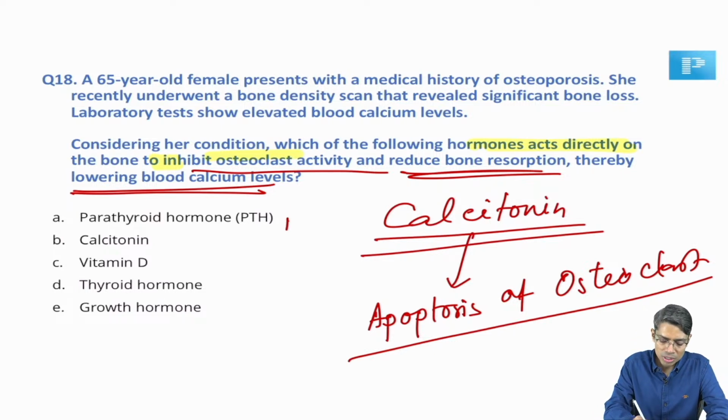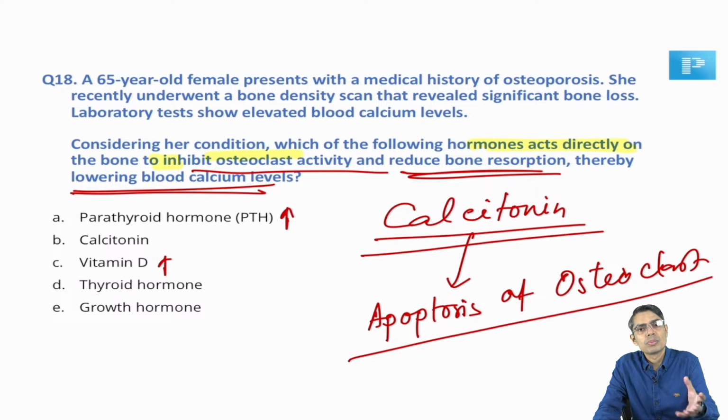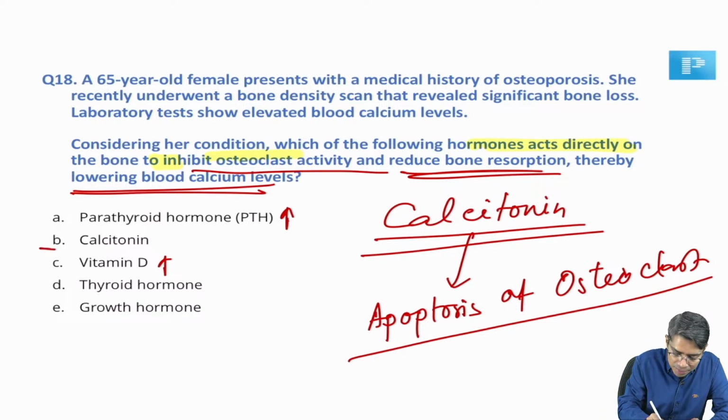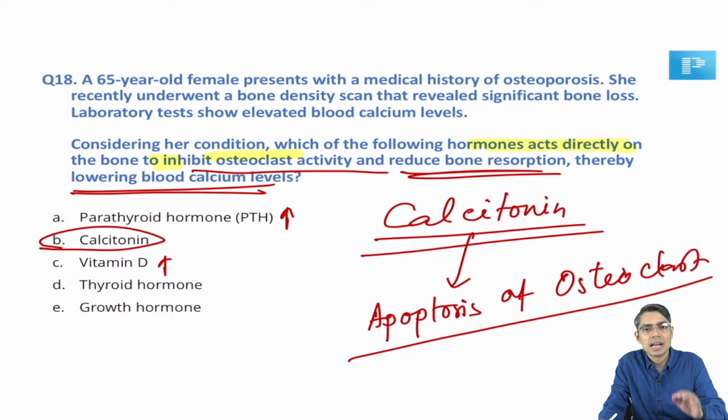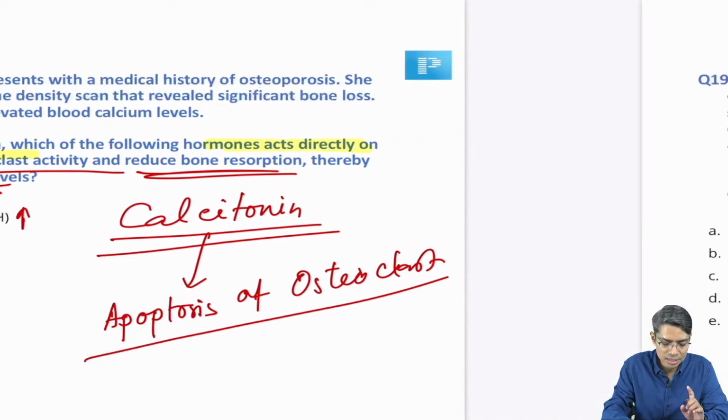Otherwise, if the parathyroid hormone is high, if the vitamin D is high, they are going to cause bone resorption. High vitamin D can also cause bone resorption. Parathyroid can also cause bone resorption. Bone resorption means bones will be more fragile and bone calcium will ooze out into the blood and blood calcium will be increased. But it is calcitonin which is going to prevent bone resorption by causing apoptosis or killing of osteoclast cells. So, whenever your osteoclast is inhibited, bone resorption will be inhibited and your calcium in the blood will be lowered. All of you know this. So, calcitonin is the answer to this question.